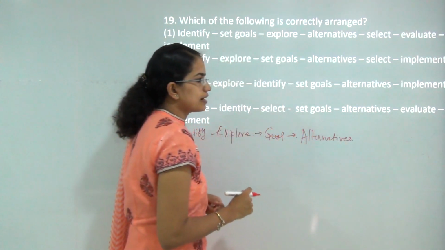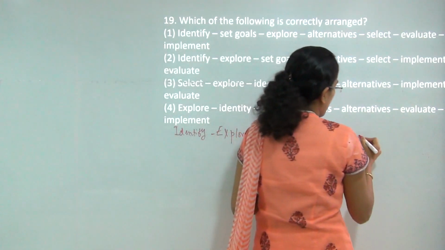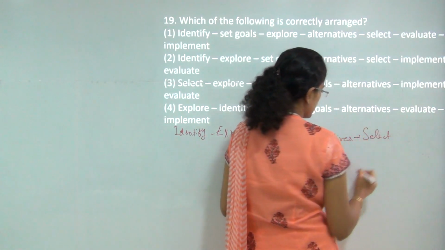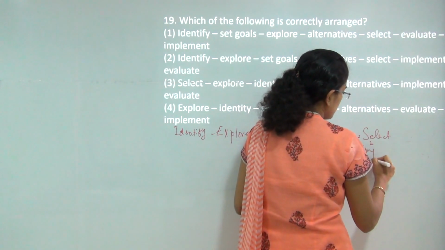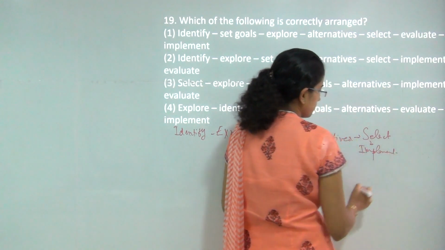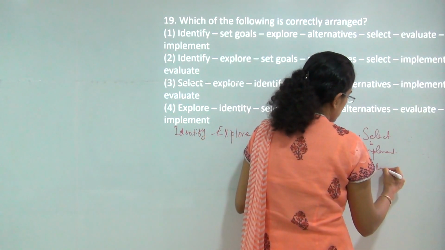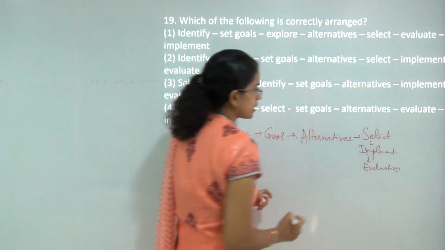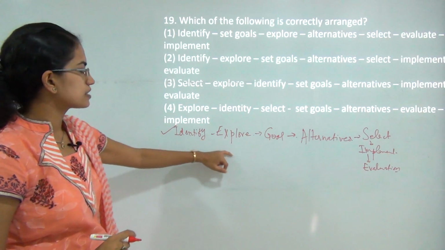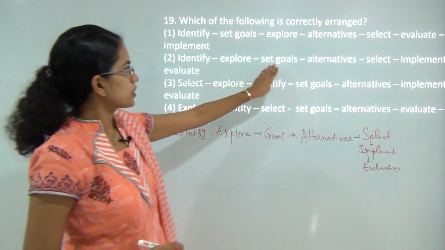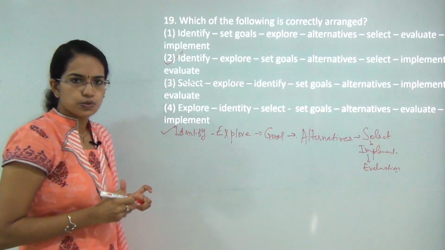Those alternatives can be positive, can be addition of something, can be removal of something. I would try to select the best alternative from there. After selecting the best alternative, I will try to implement that alternative to myself or the problem situation, and finally evaluate whether that implementation worked fine or not. So this would be the correct sequence: identifying, exploring, goal, alternative, select, implement and evaluate. So the correct answer here would be 2.